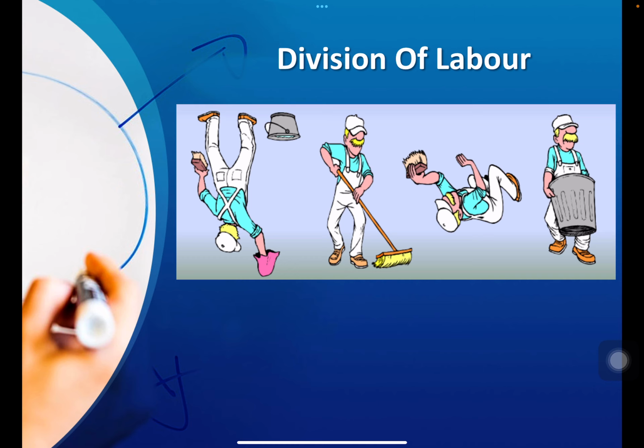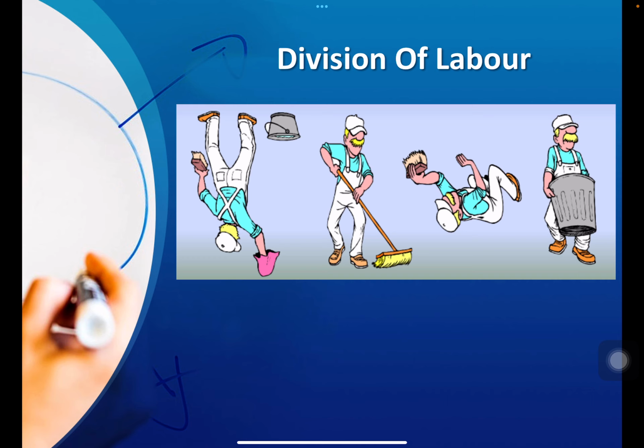What are the advantages we can consider? Firstly, the worker will get trained and get specialized, which will increase the efficiency and decrease the per unit cost of the company or the organization. Then obviously less time will be wasted in movement, right? And the production output will also increase. It's a quite quicker procedure and it would be quite cheaper to train workers, as a very small amount of skill is required to do a job.